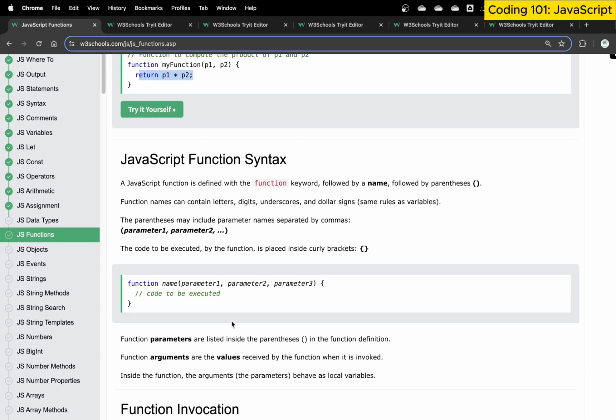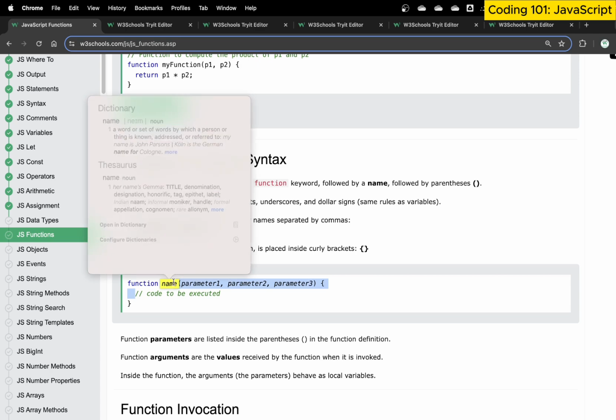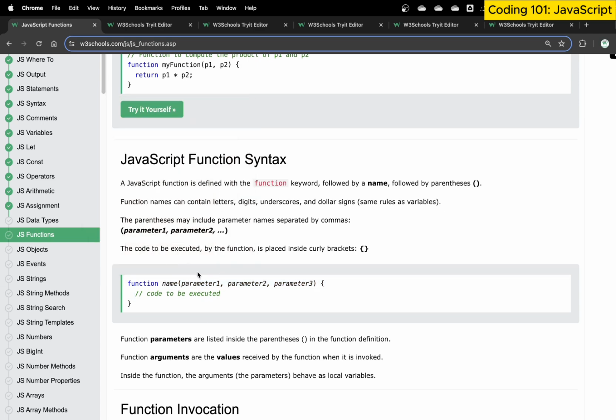So the typical syntax of a function works in this manner. We have the function keyword, then we provide the name of the function. This can be any standard name following the naming conventions, meaning that it cannot start with a number and should not have white space. Then we provide parameter 1, parameter 2, or as many parameters as you want, or it may not have any parameter at all. Then we want a specific block of code to be executed. This means I can use this name to call this function, and if there are 10 instructions, all 10 will be executed. If there are 20 statements, all 20 will be executed. So a function is basically a block of code that performs a specific task.